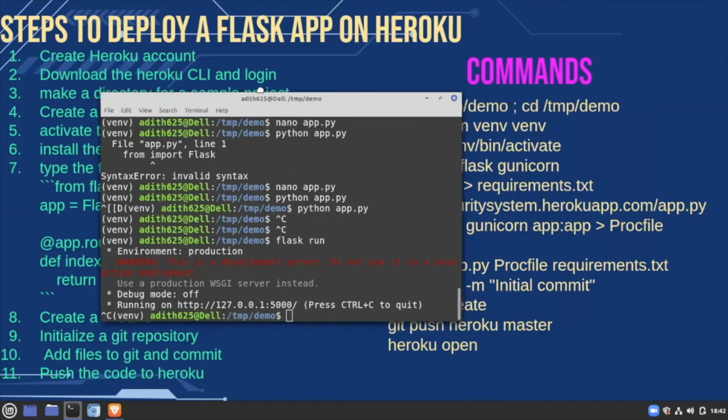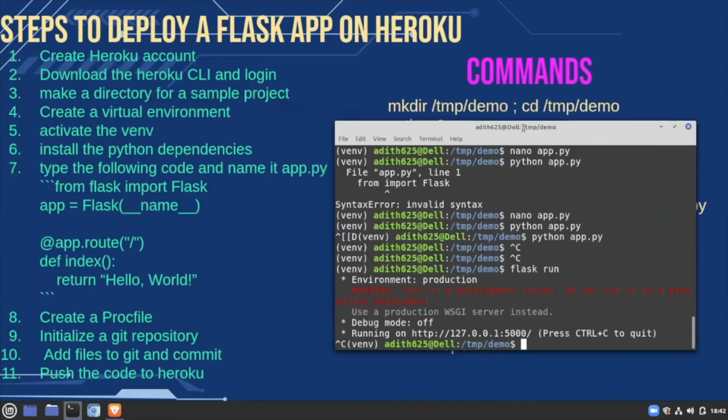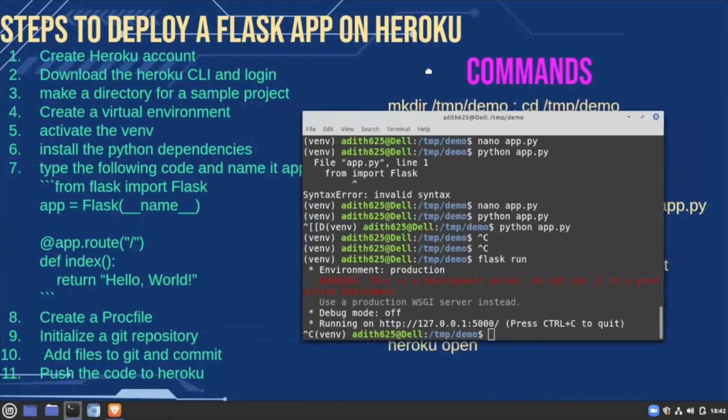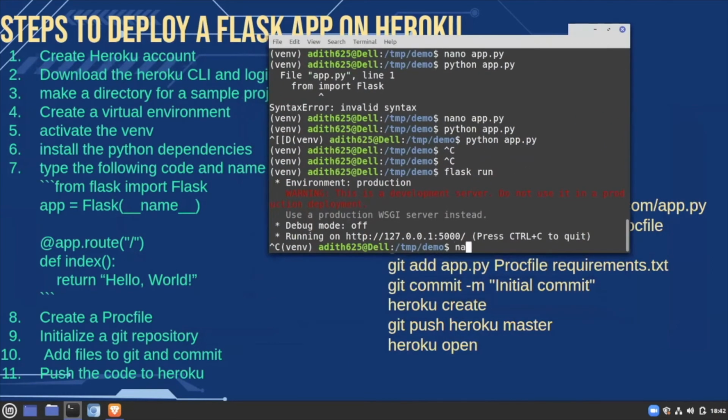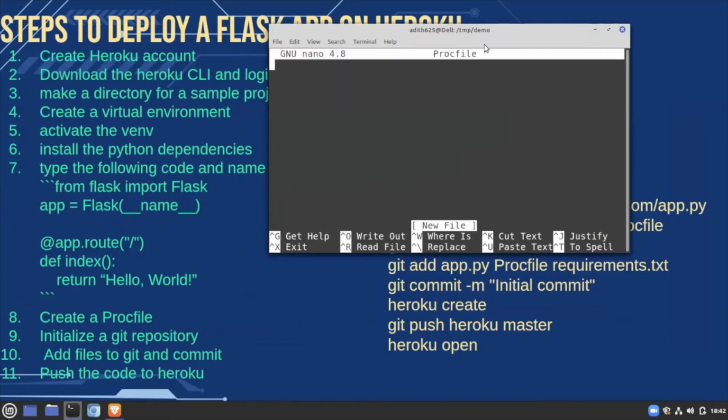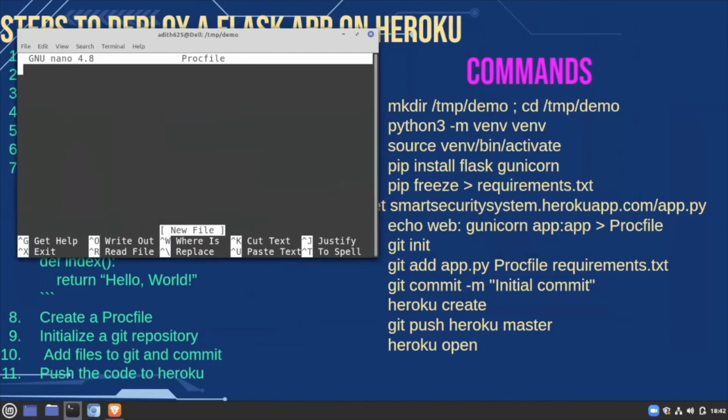So now to push it to Heroku, we need a few files. Mainly the Procfile, which basically tells Heroku what to run. So we can create a Procfile. It can also be created from the command line by just echoing this string into the Procfile. So first we have to define the process type. So the process type is web. So this tells the Heroku servers that it should use a web infrastructure for this.